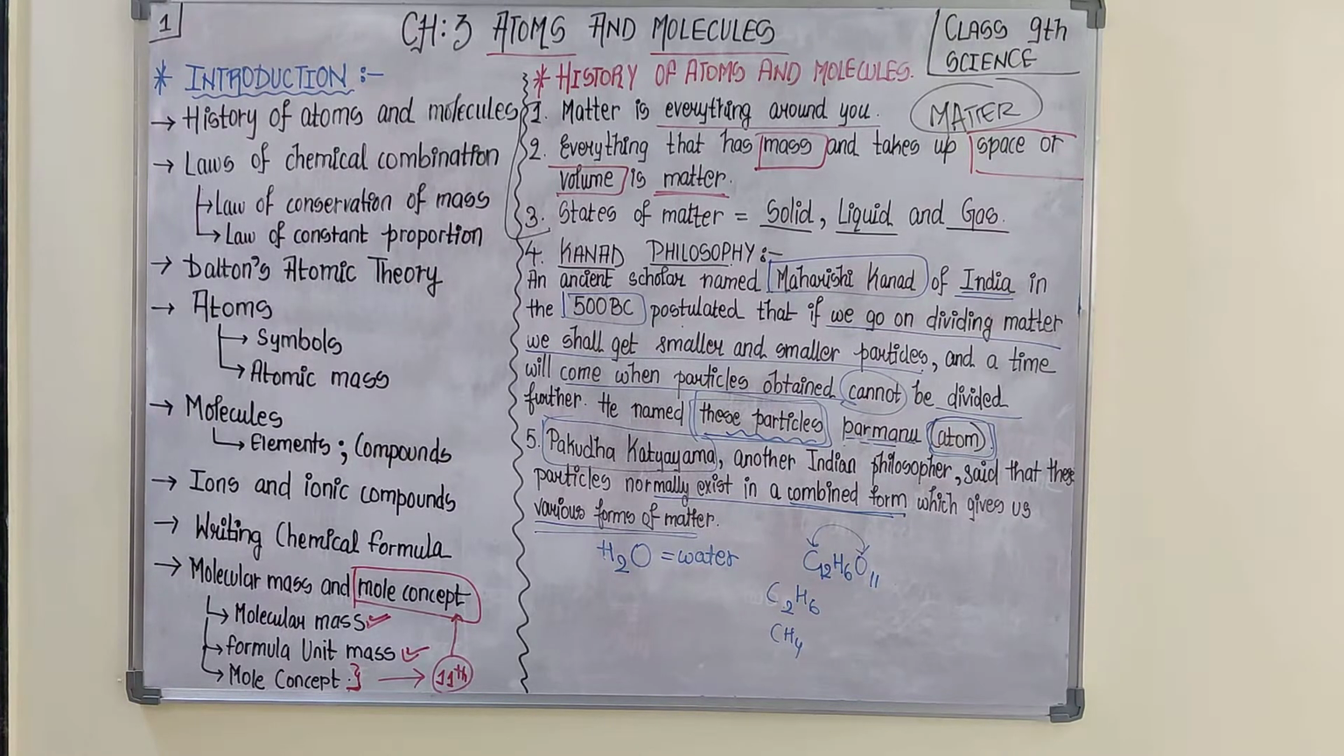And regarding these particles which won't be able to divide further, Pakuda Katyayana said that these particles or these atoms or this Parmanu exist in combined form. So they do not exist singly, but almost all of them exist in a combined form and give various forms of matter. There is no fixed composition, but the combination may differ according to the surroundings and according to the temperature and pressure. All these things also matter.